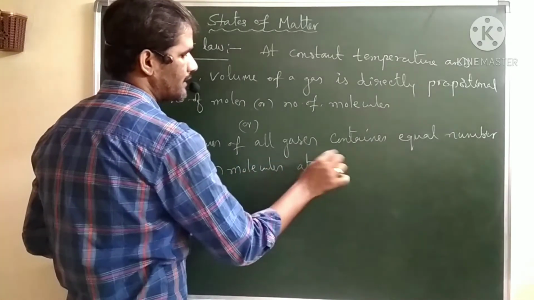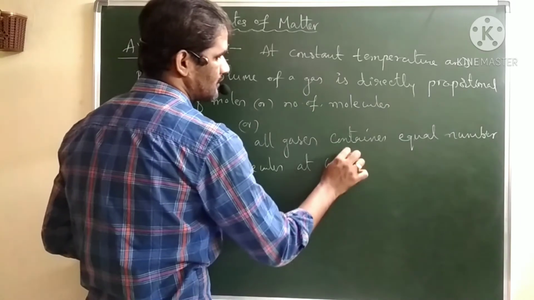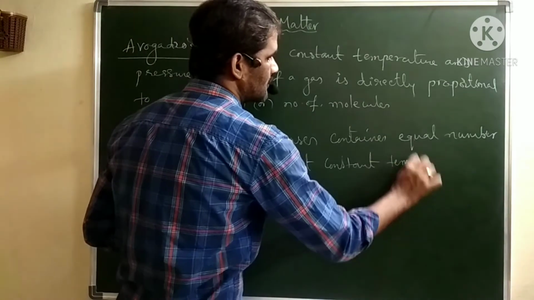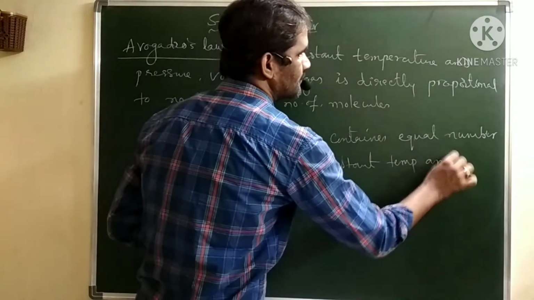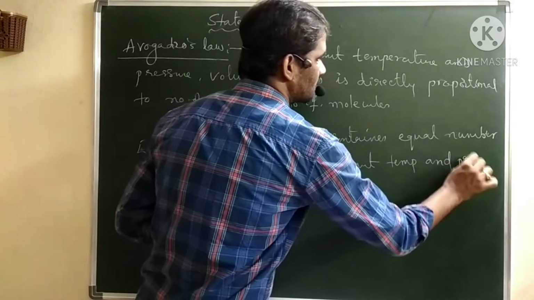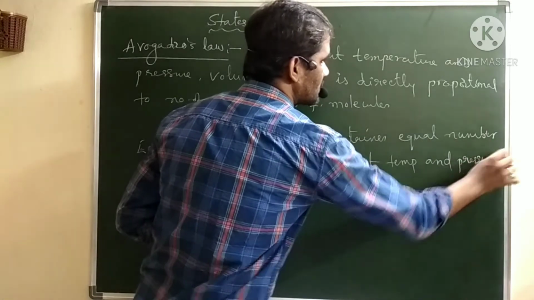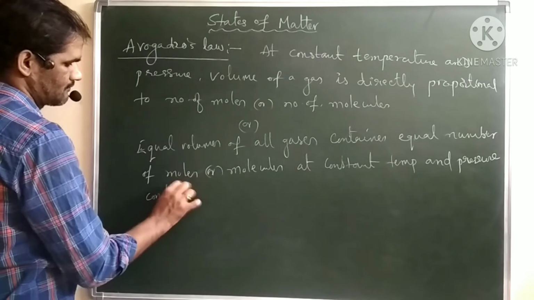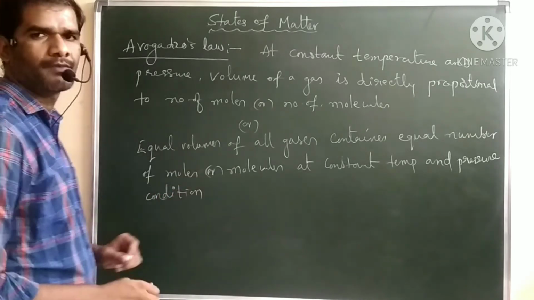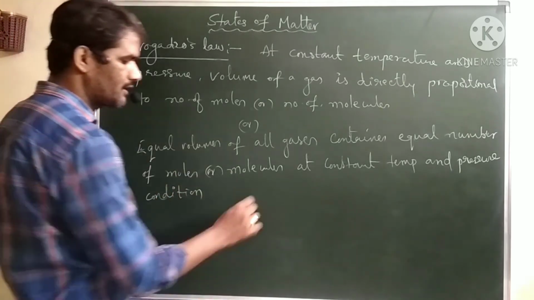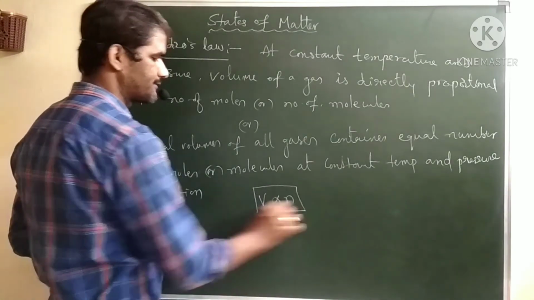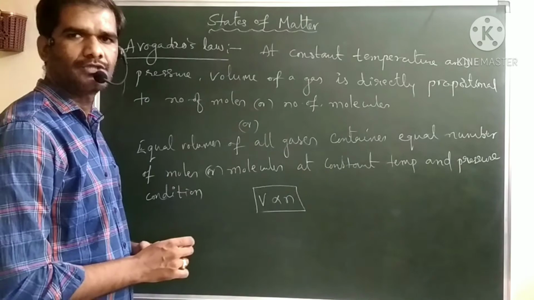At constant temperature and pressure condition. So we can derive the formula here: volume is directly proportional to number of moles, and this is Avogadro's law.